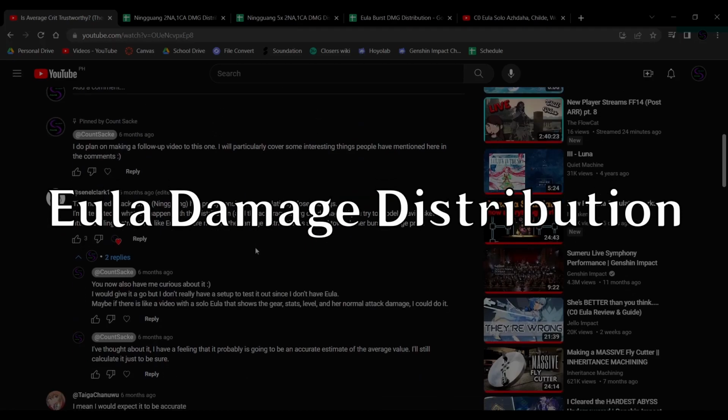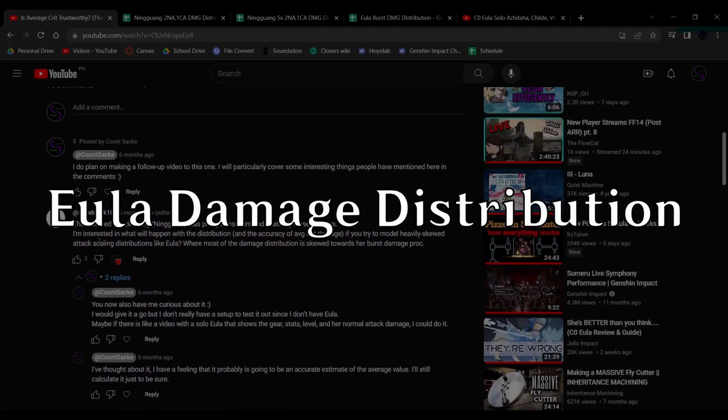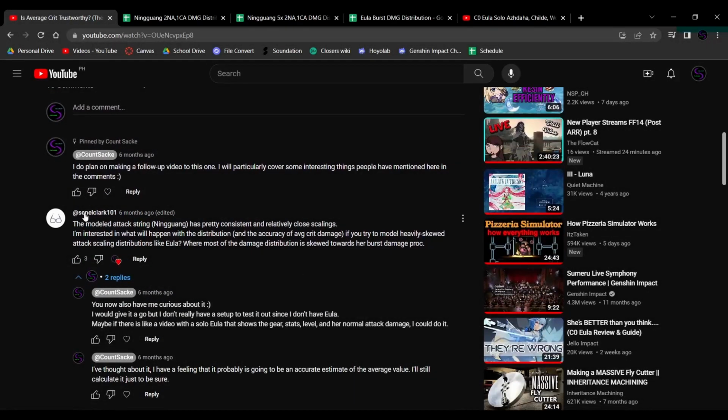Next thing I feel like I want to point out is a comment from Senel Clark 101. The modeled attack string, Ningguang, has pretty consistent and relatively close scalings. I'm interested in what will happen with the distribution and the accuracy of average crit damage if you try to model heavily skewed attack scaling distributions like Eula, where most of the damage distribution is skewed towards her burst proc.